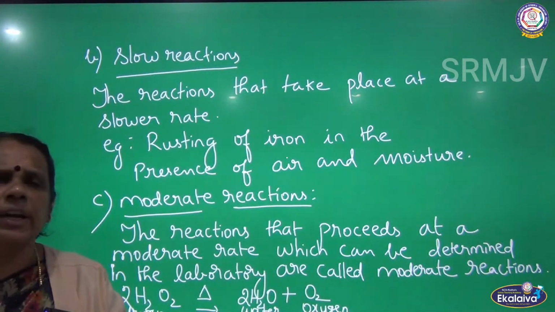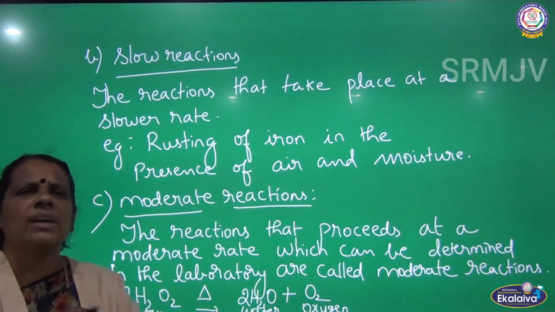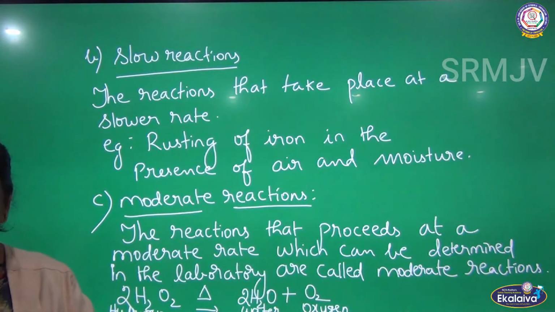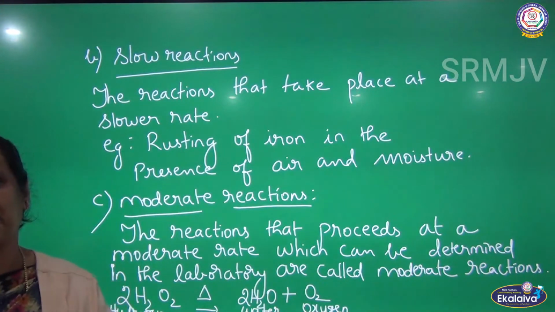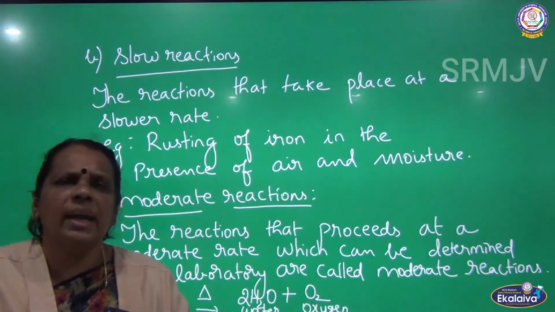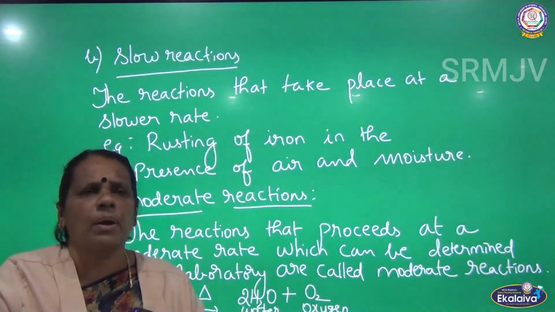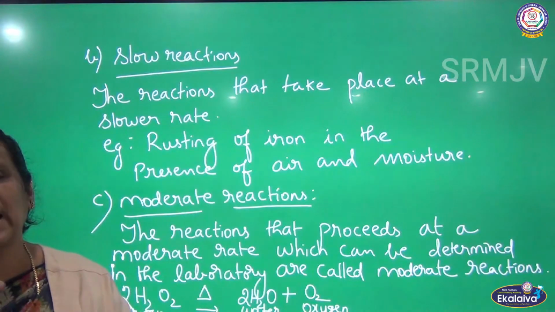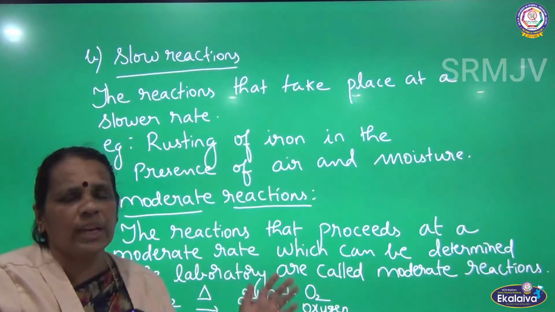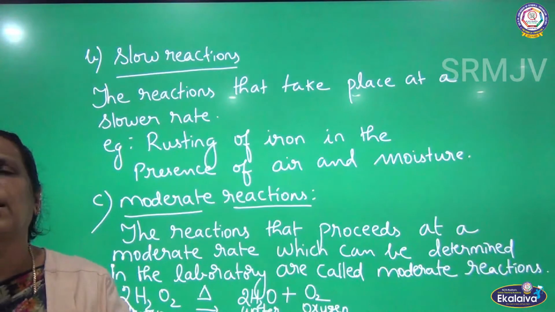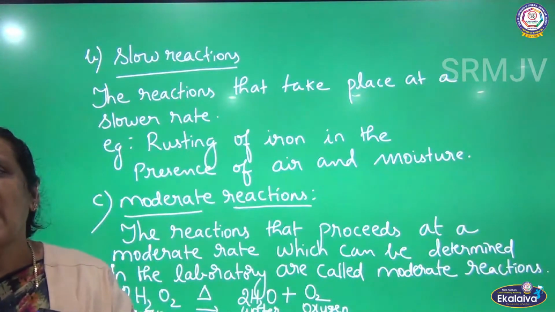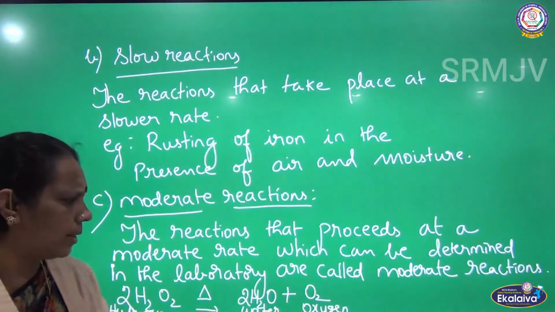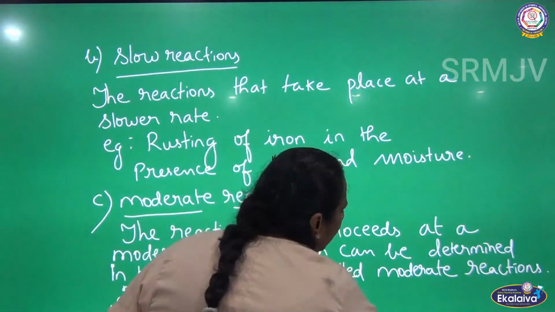So how will you find out the rate of the reaction? Rate of the reaction can be determined by the change in concentration of reactant or product with respect to time. So depending upon the change in the concentration of reactant or product with respect to time, we can calculate the rate of the reaction. Next I am going to define the rate of the reaction, and then I am going to derive an expression for average rate and instantaneous rate.